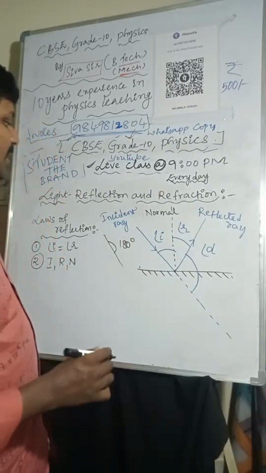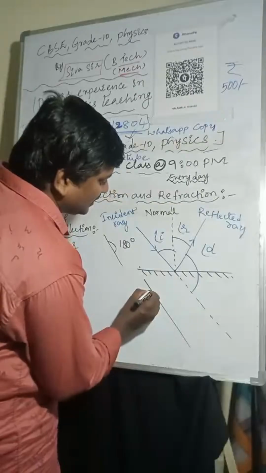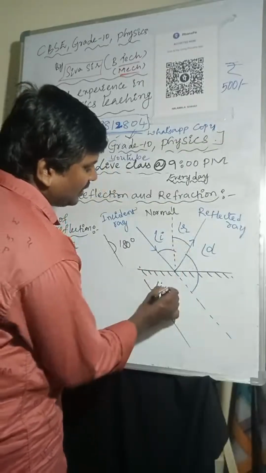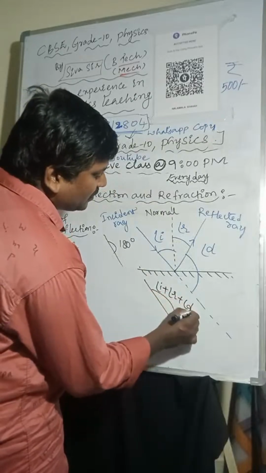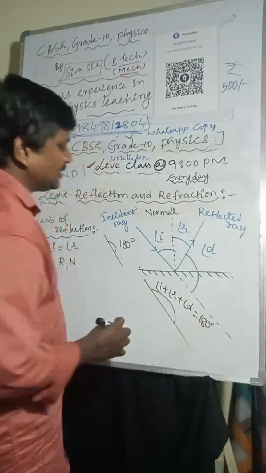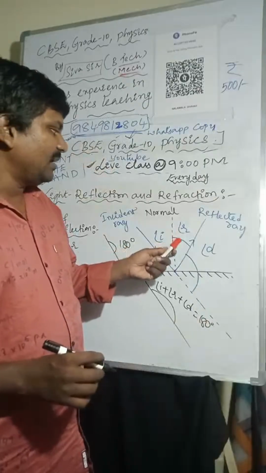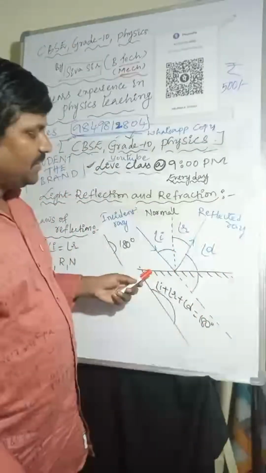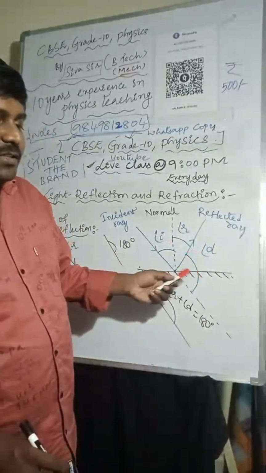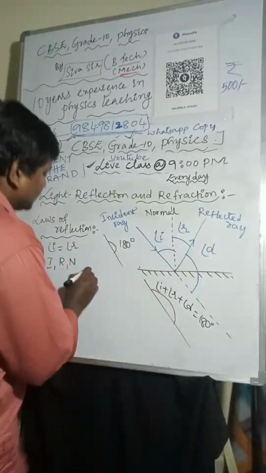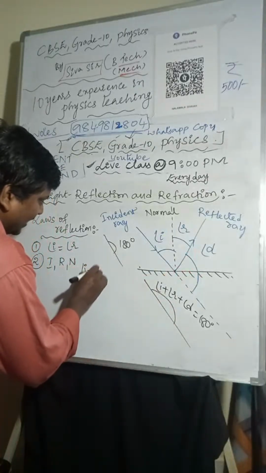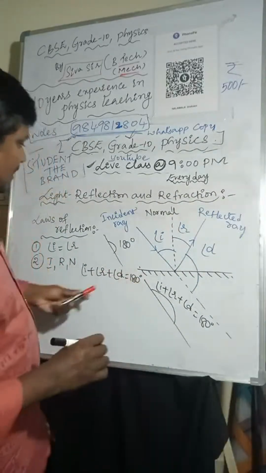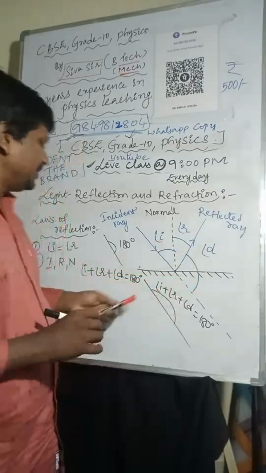So here, the angle of incidence plus the angle of reflection plus the angle of deviation is equal to 180 degrees.